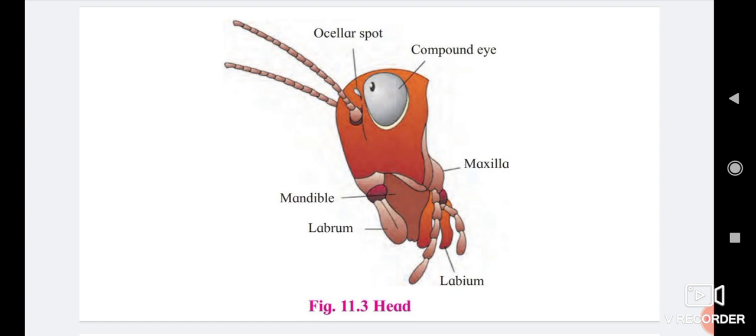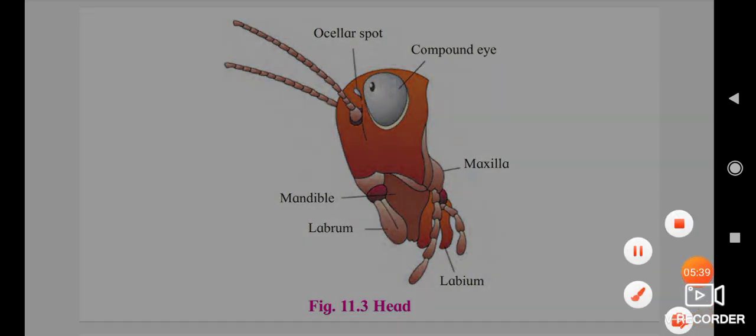They lodge in membranous pits called antennal sockets. They are tactile, having sense of touch as well as olfactory organs of smell, useful in locating food material in the vicinity.